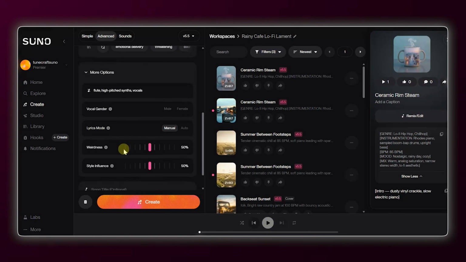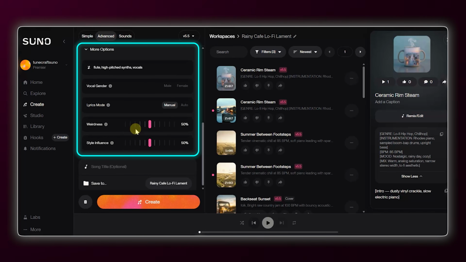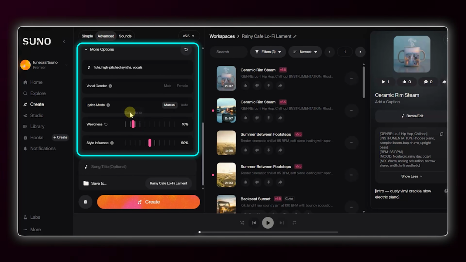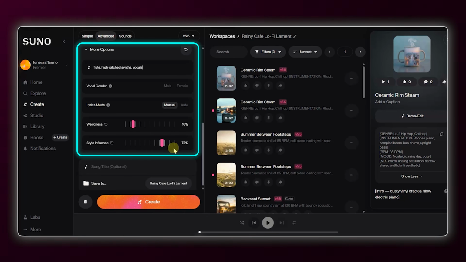Next, we look at the sliders. If I don't want the song to sound weird or messy, I'm going to turn the weirdness slider down to about 10 or 15%. This makes the AI more predictable. Then I'll move the style influence slider up to 70 or 80%. This forces the AI to listen more closely to those technical tags we wrote in the style box.